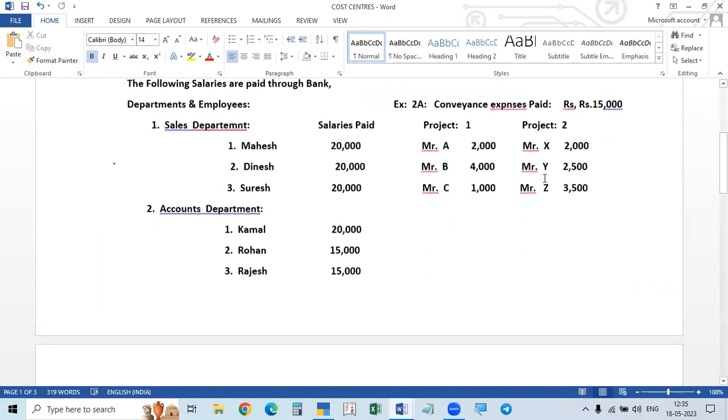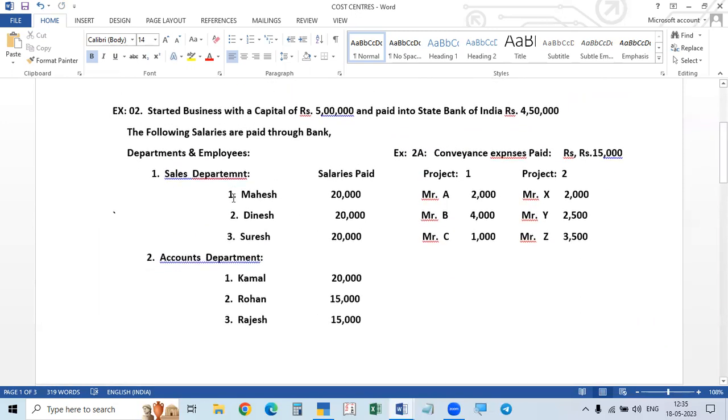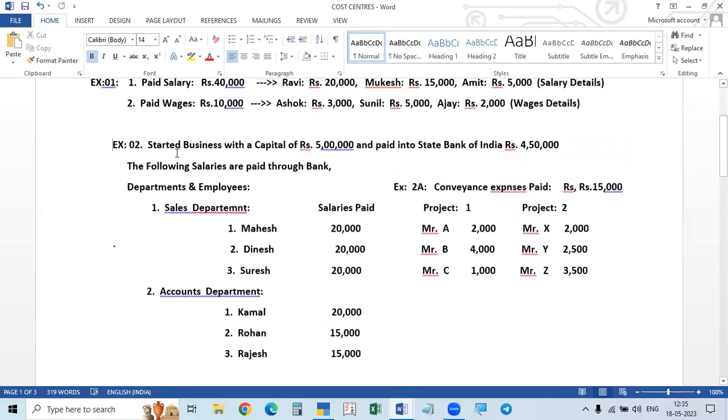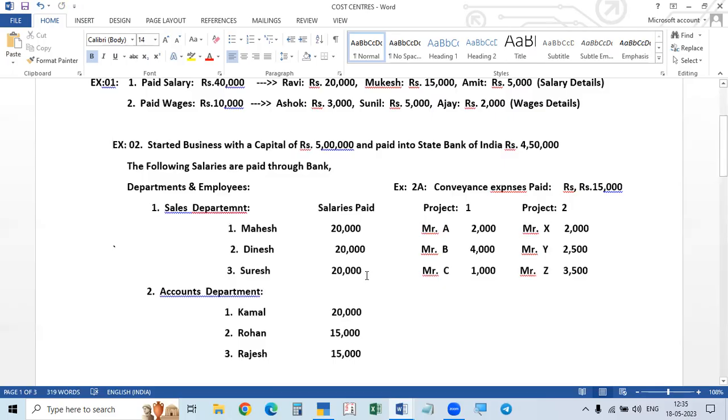And similarly here, just like this example, this is the sales department. Here, project A, project B. Here, the problem is started business. I will do that one. So now this is the same problem, a little bit different.